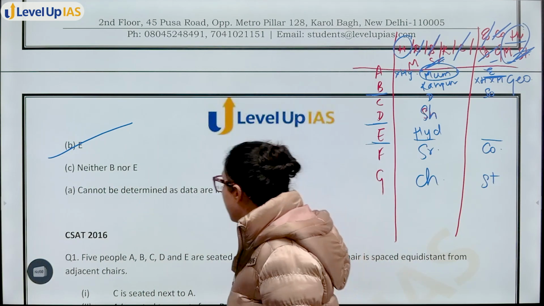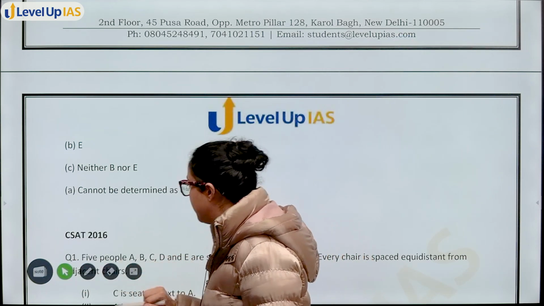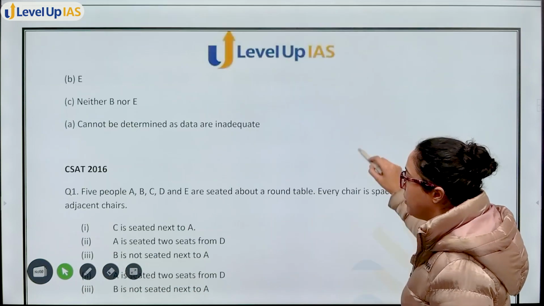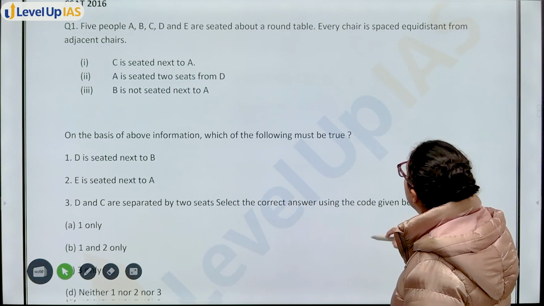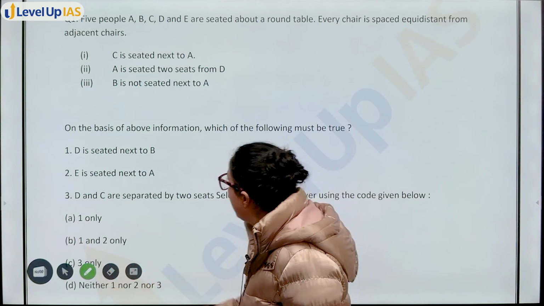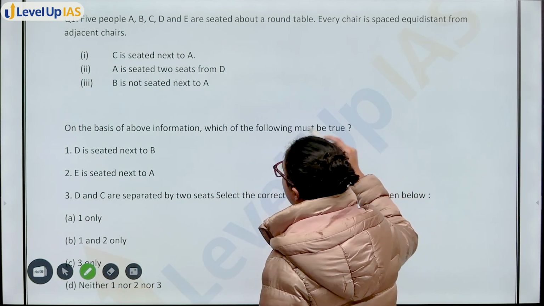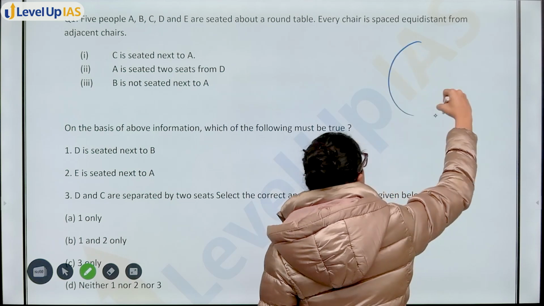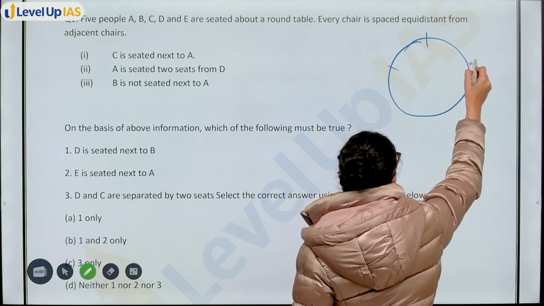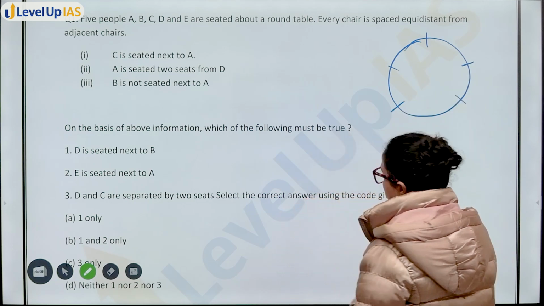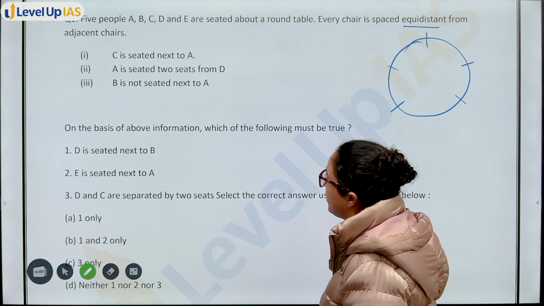Now, moving on to the next question, that is of CSAT 2016. 5 people, A, B, C, D, E, seated about a round table, and every chair is spaced equidistant from adjacent chair. So firstly, let's make a round table like this. You have 5 chairs equidistant. Every chair is spaced equidistant from adjacent chairs.